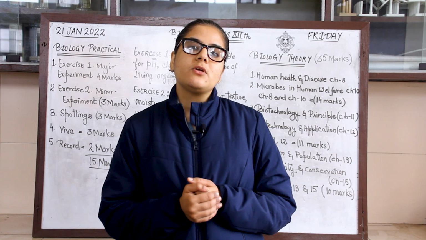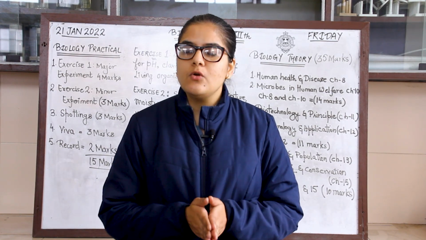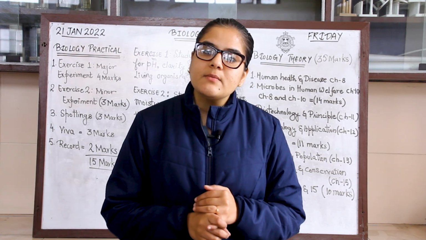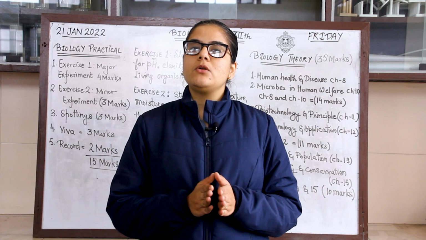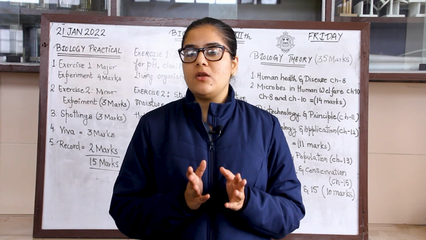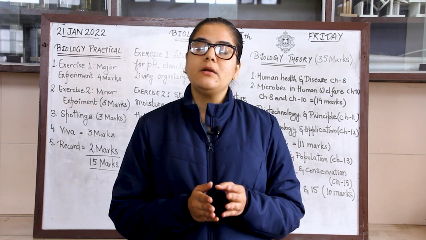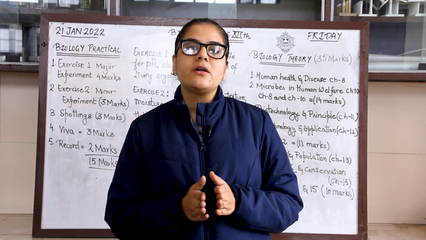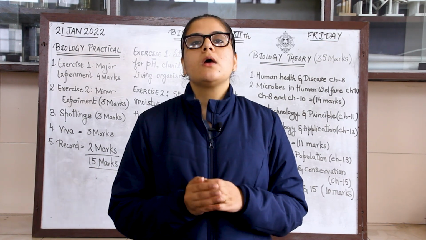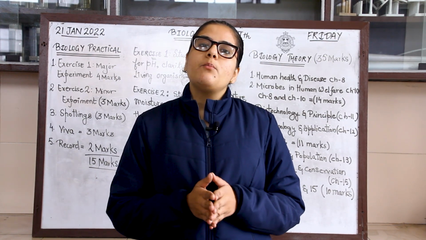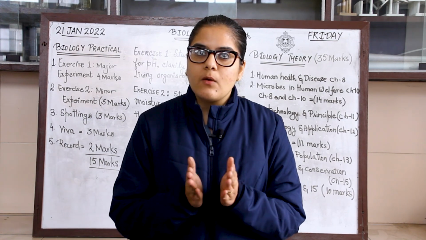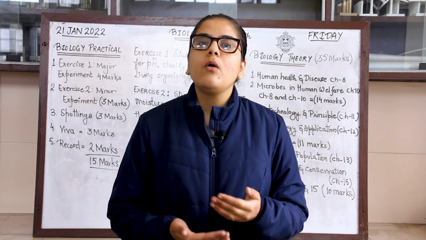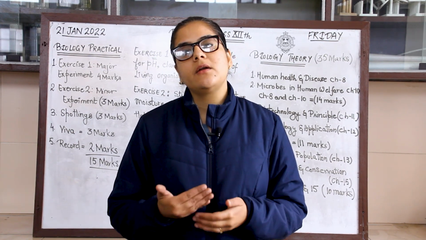And in the last 2 chapters, that is of ecology, organism and population and biodiversity. In organism and population, the important topics are population interactions, abiotic and biotic factors, and environmental adaptation. In biodiversity, the important topics are what do you mean by biodiversity, how we conserve biodiversity, and how the biodiversity is getting degraded day by day.